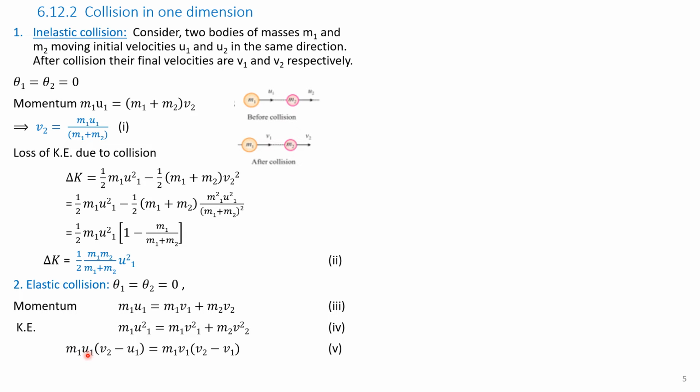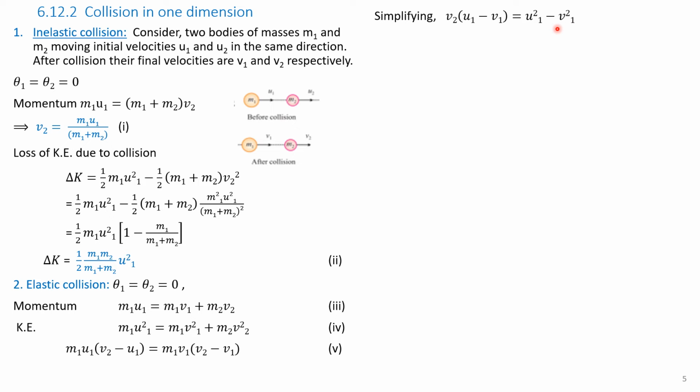Rearranging, we get M1 (U1 minus V1) equals M2 (V2 minus U2). Let it be equation 5. Simplifying, taking V2 as common, (U1 minus V1) equals U1 square minus V1 square. The term on the right hand side is U1 square minus V1 square.